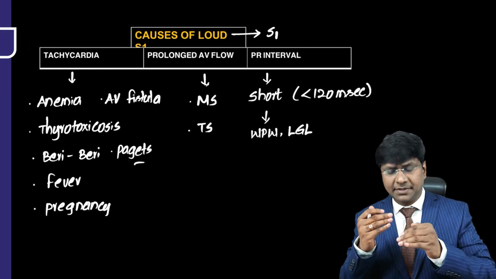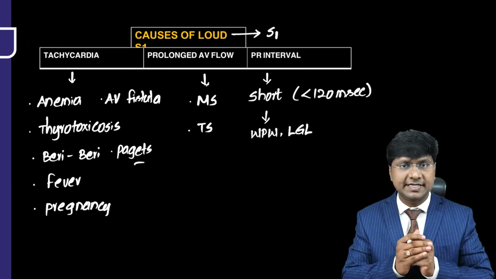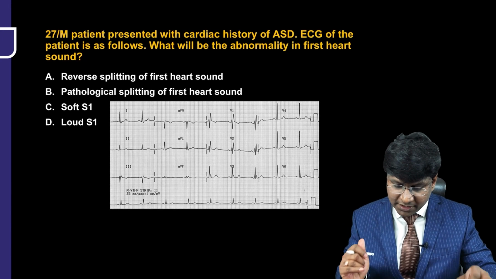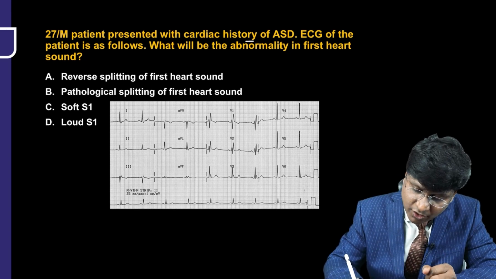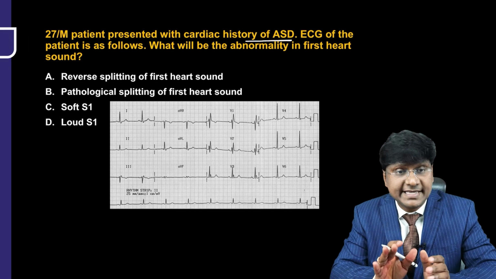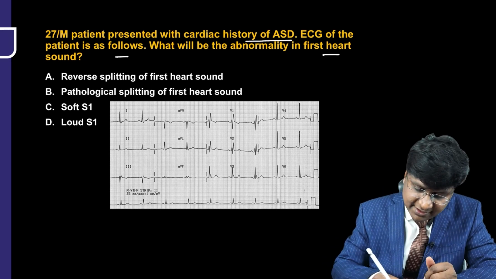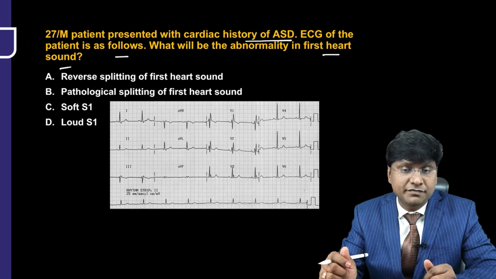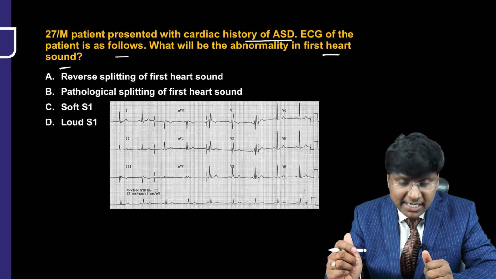Now, the questions can be in such a way correlating the ECG with clinical scenarios. I will show you one of the questions. A 27-year-old male patient presented with a cardiac history of atrial septal defect. ECG of the patient is as follows. What will be the abnormality in the first heart sound? Reverse splitting of the first heart sound, pathological splitting of the first heart sound, soft S1, or loud S1.